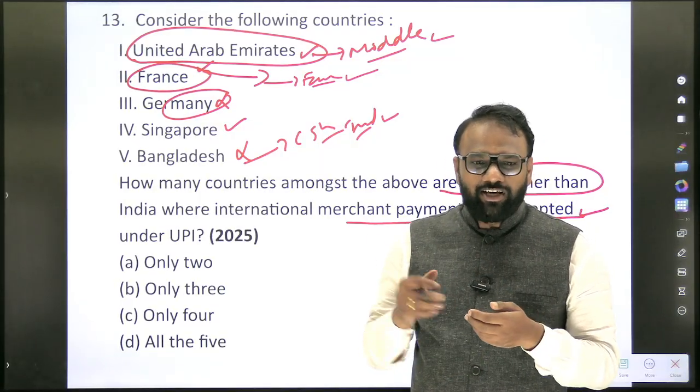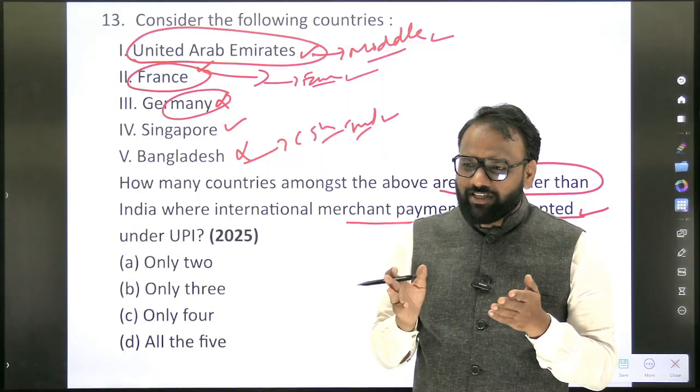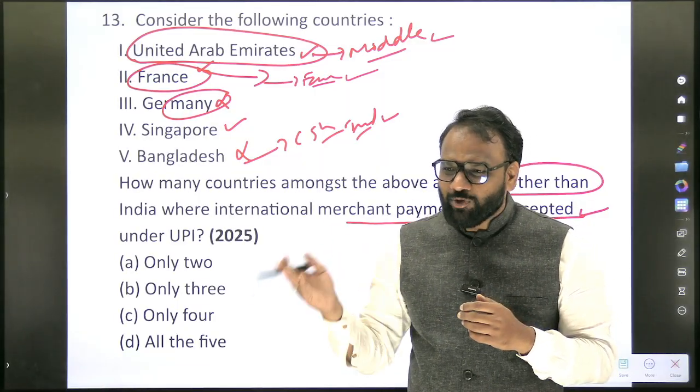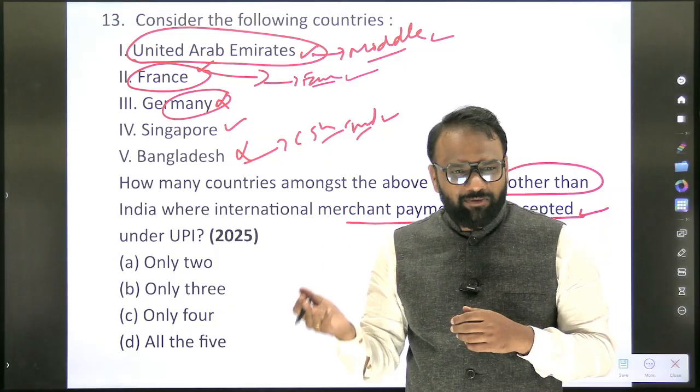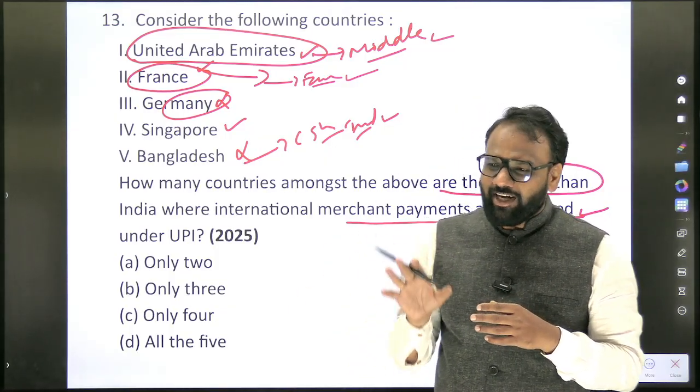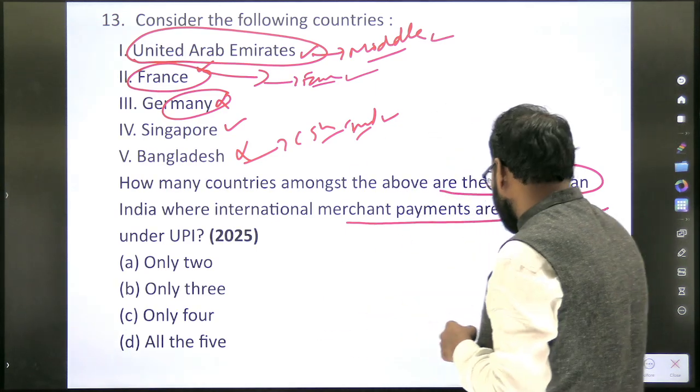So based on such logic, now you have to search for Russia. Generally we say we have a very good relationship with Russia, then Russia should have accepted UPI. Whether Russia accepts UPI or not, whether Japan accepts UPI or not. So these are the various dimensions in which you will think and you will update the content in the month of April. It's completely current affairs based.